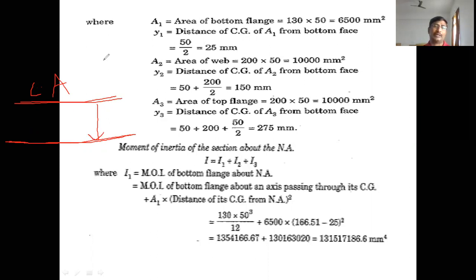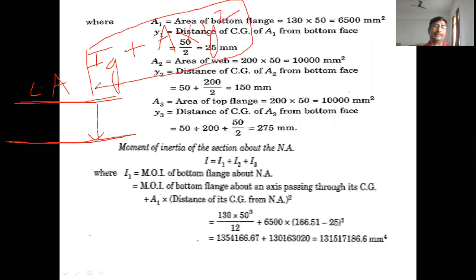So according to the parallel axis theorem, moment of inertia about CG, that is IG or ICG, plus area of that section into distance between these two axes whole square, y square. Let us take the y square. This is the parallel axis theorem to find the moment of inertia about some other axis other than the central axis.